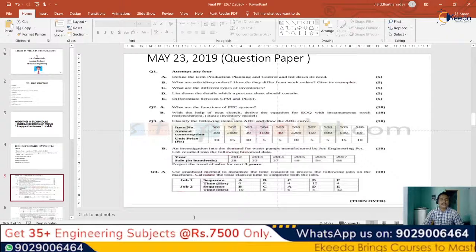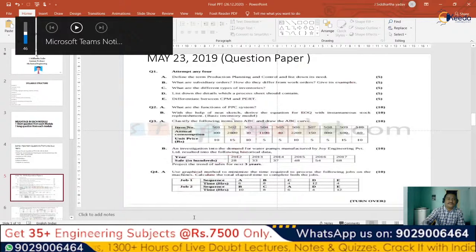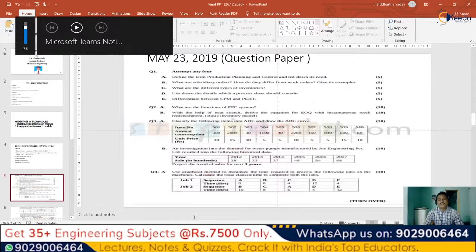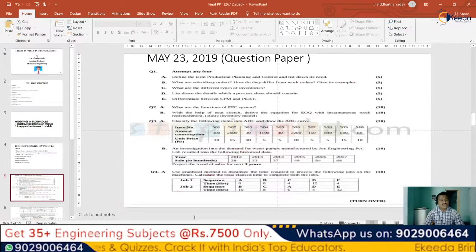Okay, so this is a typical example of Johnson's algorithm, which consists of two machines and n jobs. So with two machines and n jobs, what will be the process? What do we generally do in such problems? We generally put the sequence A, B, C, D and E, and based upon that, we'll find out either from machine 1 or machine 2 which sequence is to be followed to find out the first order of placement of the machines.